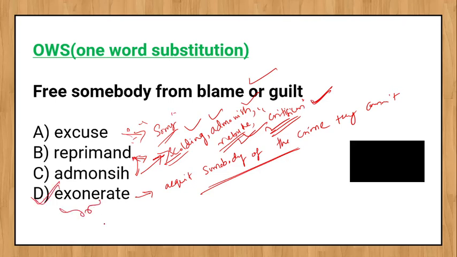So when you're exonerating someone, it means you're freeing somebody from the blame or guilt that they did commit. Okay, that is the meaning of exonerate: acquit somebody of the crime they commit, or acquit somebody from blame or guilt. So that is the meaning when you are exonerating.